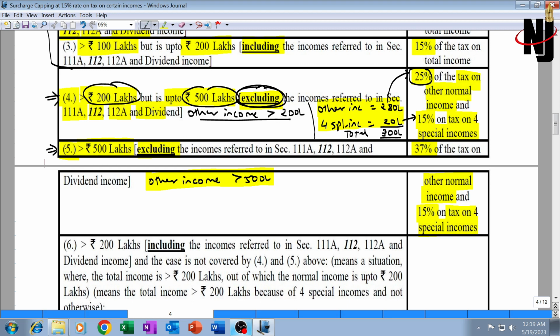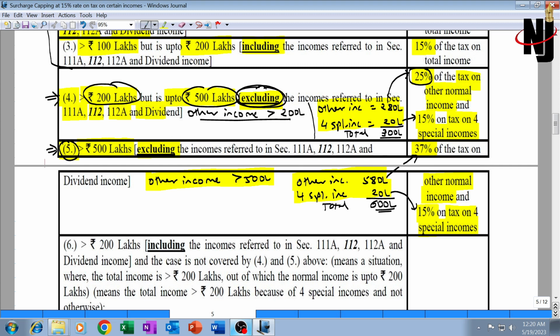Similarly, in this situation number 5, let's say other income is more than 5 crore itself. Other income is 580 lakhs, and the 4 special incomes are, let's say, 20 lakhs. So total income is 600 lakhs, that is 6 crore total. Then what to do in this example? Again, just like the previous point, whatever is the tax on other income, on that you apply a surcharge rate of 37%. And whatever is the tax on these 4 special incomes, on that you will apply a surcharge rate of 15%.